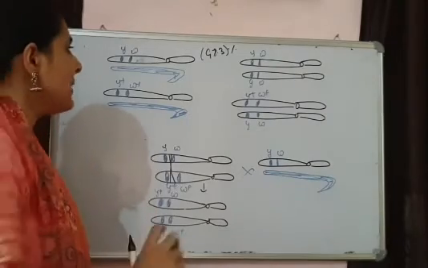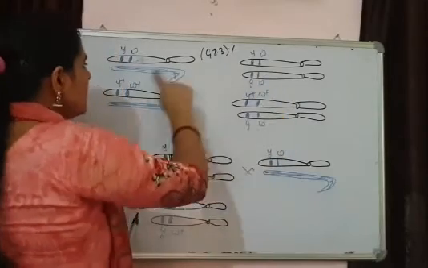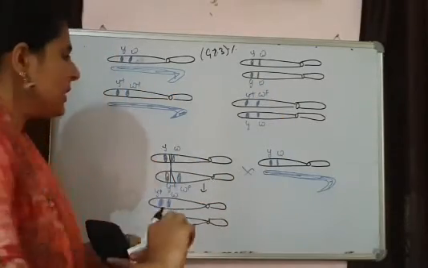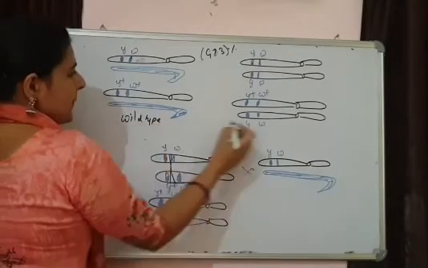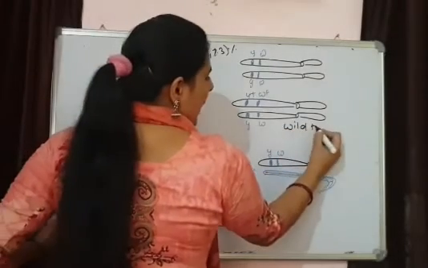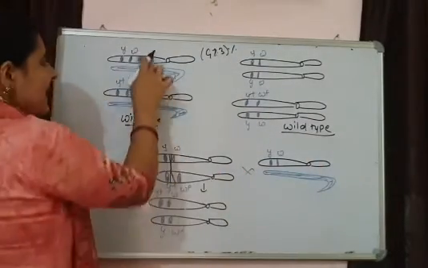How can we say recombinants? If we talk about the phenotype, those who are positive will be the dominant one, or you can say wild type. This is also wild type and this is also wild type, because they are getting positive, and these are recessive.